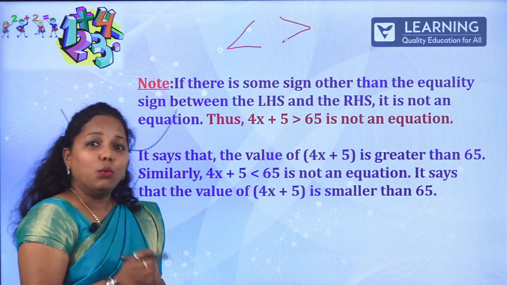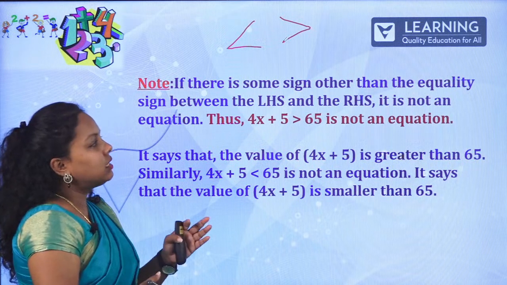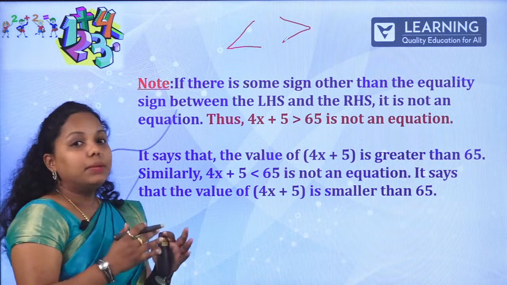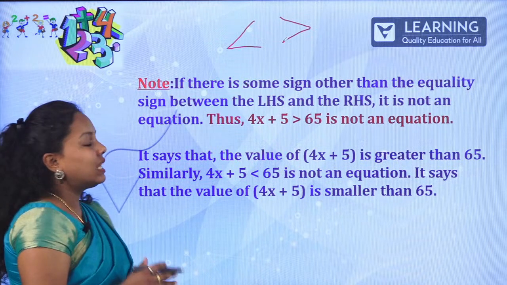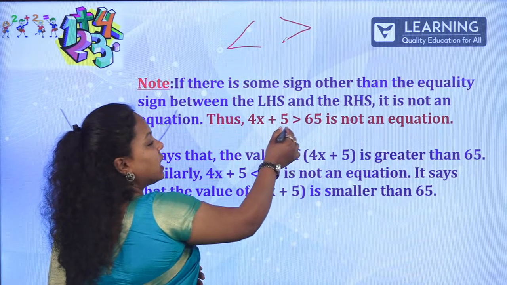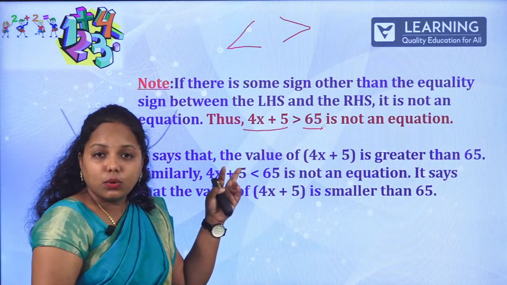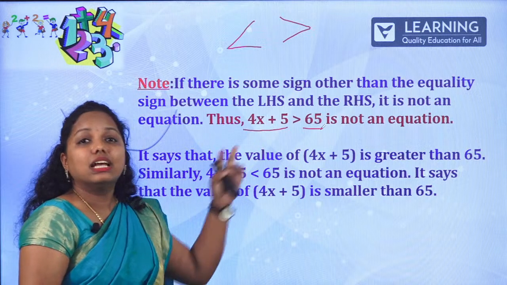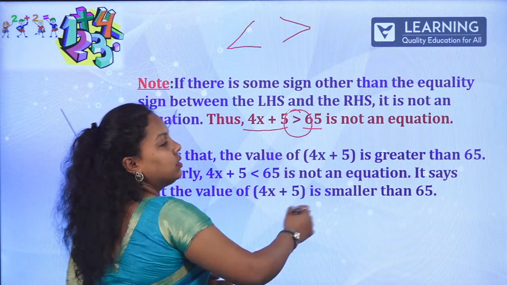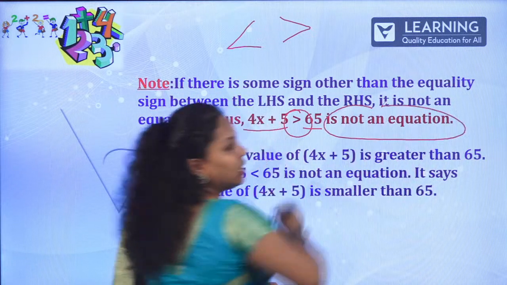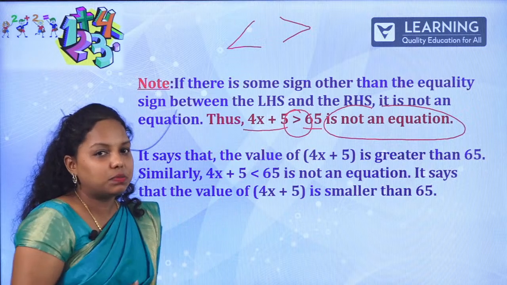This is one of the very important notes. If there is some sign other than the equality sign between the LHS and the RHS, it is not an equation. Now this side is the LHS and this side is the RHS. Do I have an equal to sign over there? No, it is a greater than sign. So that is why it is not an equation. This doesn't come under the concept of equation itself.